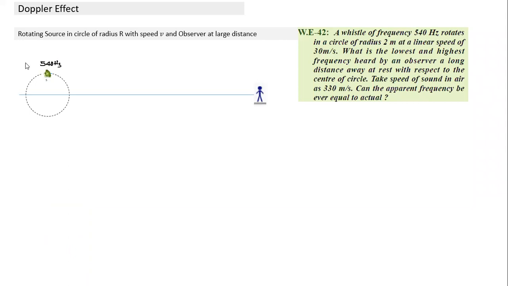That is F naught, the original frequency emitted by the source. It rotates in a circle of radius 2 meters. So this radius is equal to 2 meters. And linear speed is 30 meters per second. It is rotating pretty fast, with v equal to 30 meters per second. What is the lowest and highest frequency heard by an observer a long distance away, at rest with respect to the center of the circle? So this observer is here at a long distance at rest.